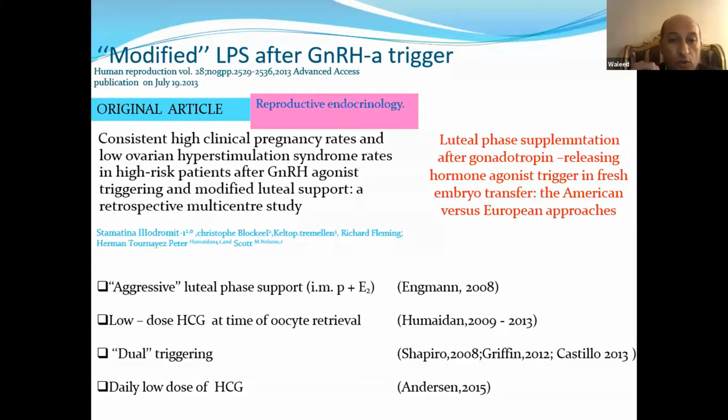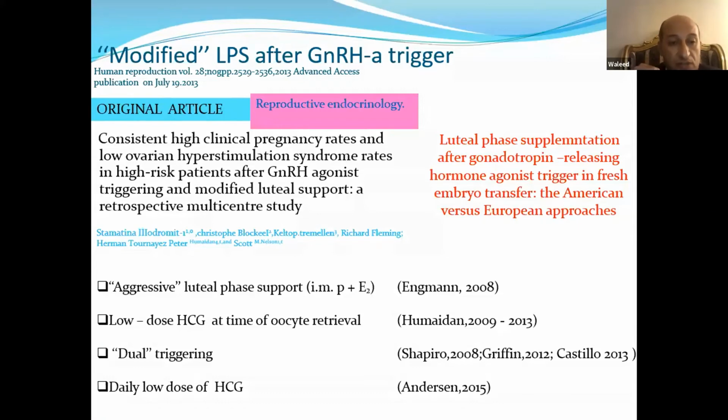One of them advocates giving HCG as a dual trigger, which is the American school: giving both the agonist trigger plus HCG 1000 or 1500 on the same day, 10-15 minutes apart. This is the American school.